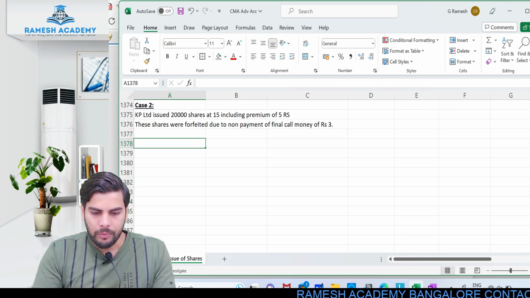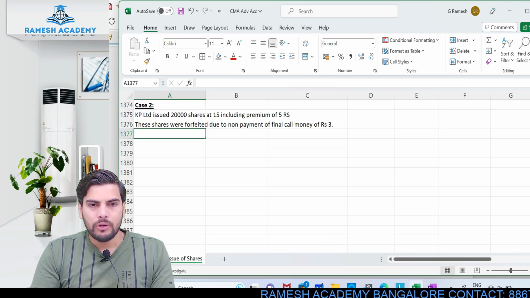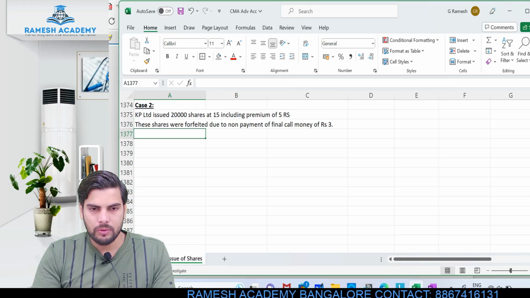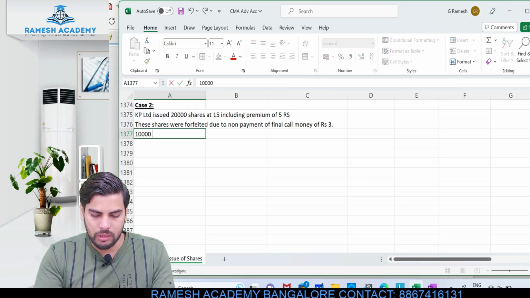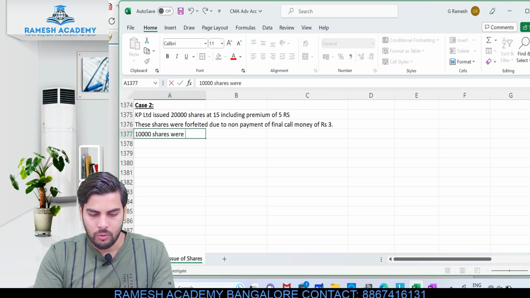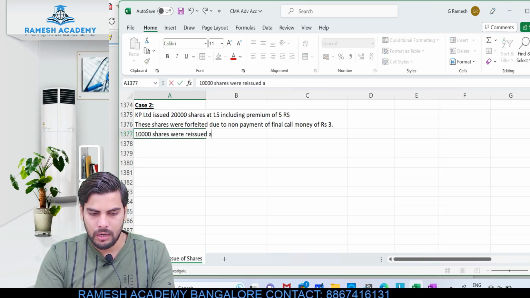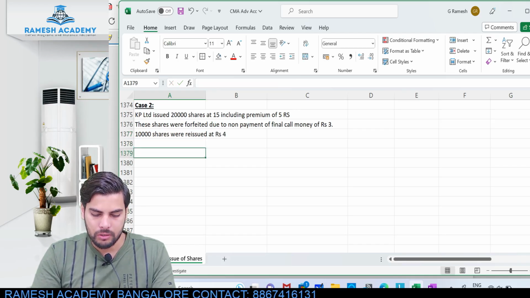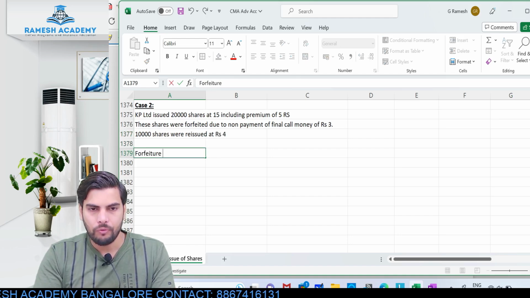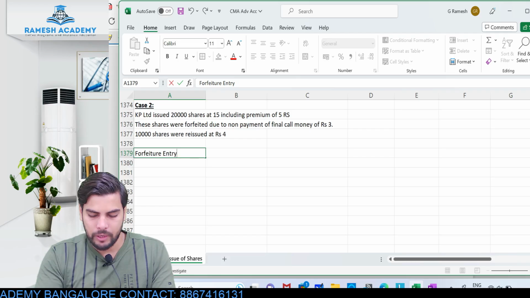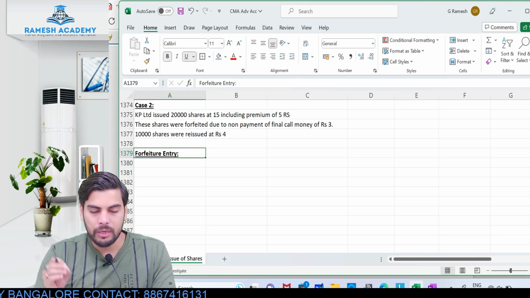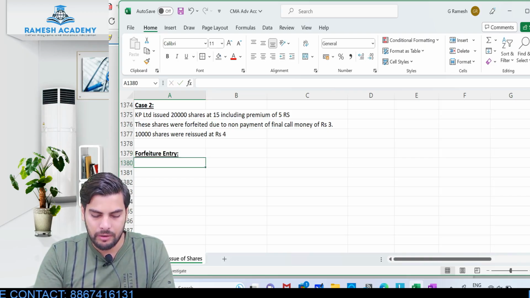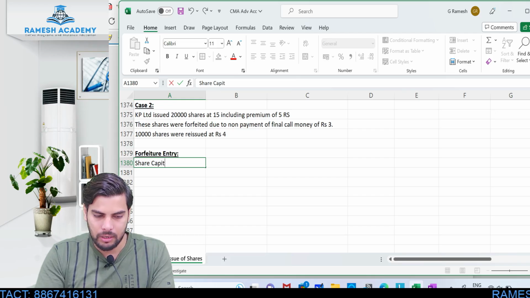Okay, now these shares were forfeited due to non-payment of this particular final call money of 3 rupees. Okay, so these shares were forfeited, and out of these shares, 10,000 shares were reissued at 4 rupees. I just need to pass the journal entry. Okay, so first let me pass the journal entry for forfeiture. Okay, so pay attention over here. As securities premium is already been collected, I need not worry about this particular premium. Okay, so the first entry would be like this: share capital account debit.